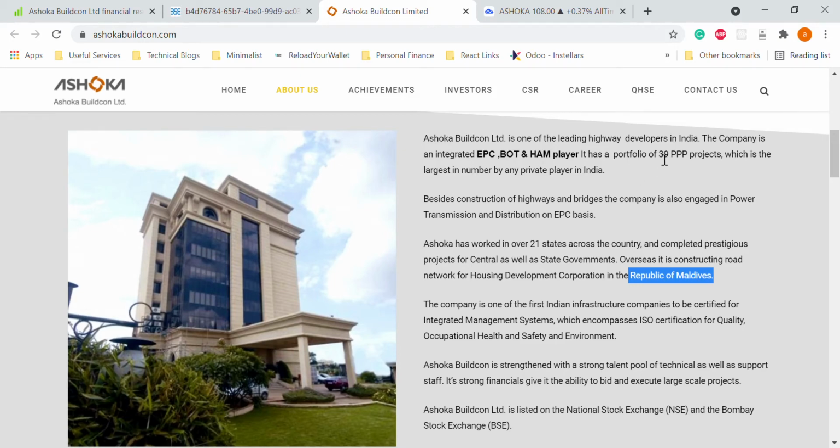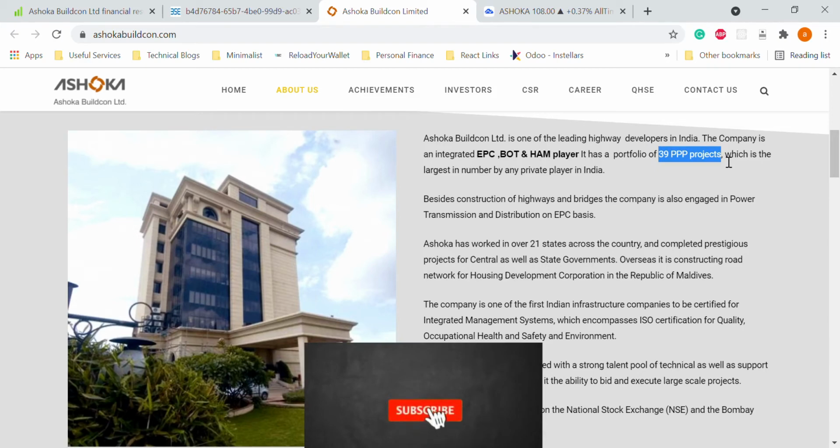It is a portfolio of more than 39 PPP projects. PPP is public-private partnership projects. Just for example, if you want to know about it, Delhi Metro was initially done with PPP projects between Reliance and I think the Delhi government.